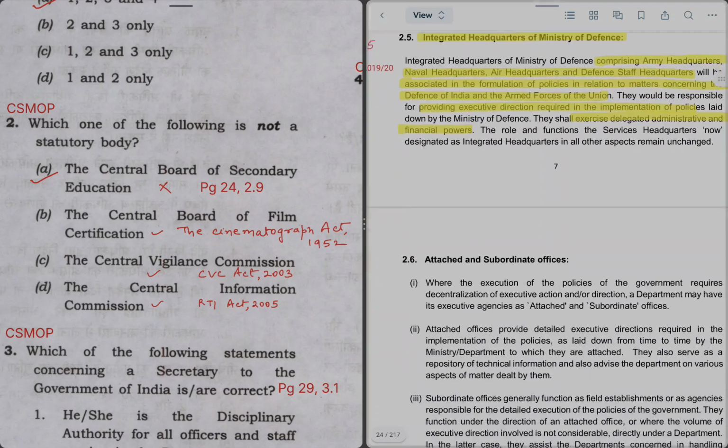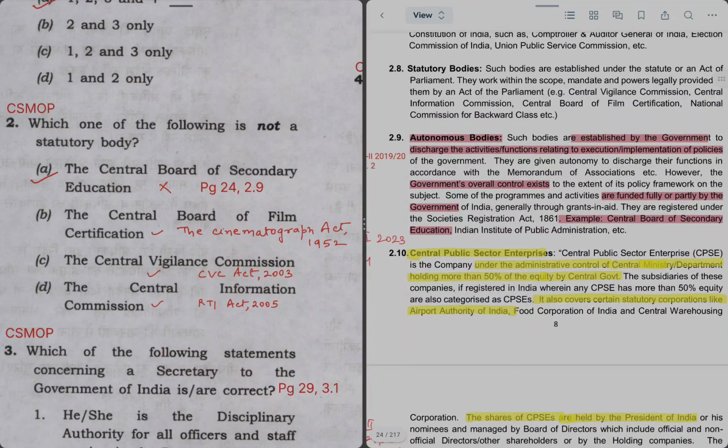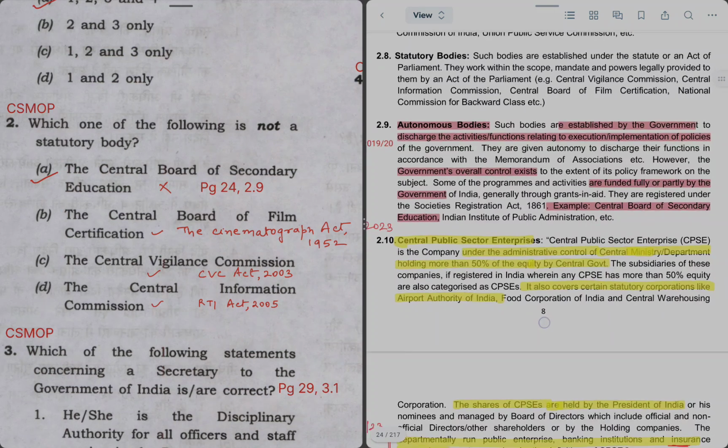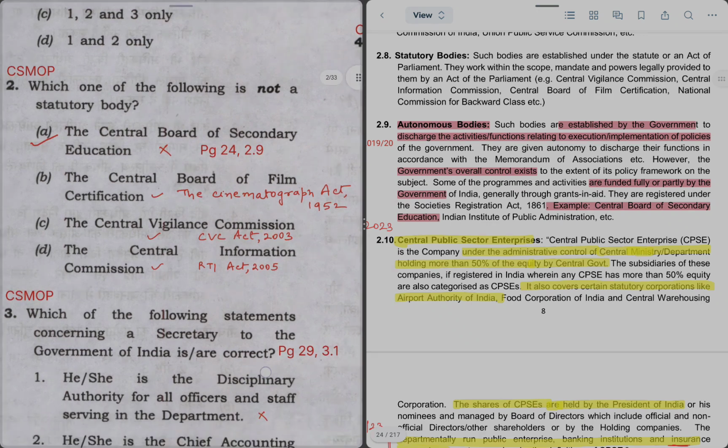For that we'll refer to page 24 of MOP, and under para 2.9, where autonomous bodies are described, what are these bodies. These are the bodies which execute the policies made by the government. They are fully or partially funded by the government, and as an example, Central Board of Secondary Education is given here. Hence it is not a statutory body, it is an autonomous body. Statement B, the Central Board of Film Certification, was set up under the Cinematograph Act of 1952. Hence this is also a statutory body. Therefore the right answer is option A.